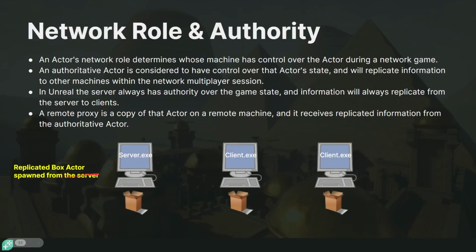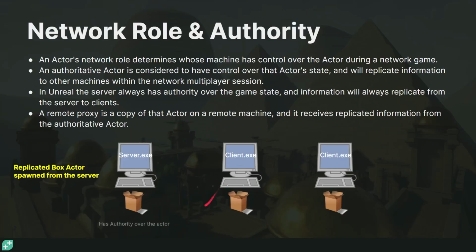So here we have a server and two clients. We have a box actor that's replicated, and this was spawned from the server, so the clients also have their own copy of it because of creation and destruction that we learned. Now, knowing what you just learned about authority, do you think the server has authority over the server's version of the box actor? Do you think the client has authority over its version of the box actor?